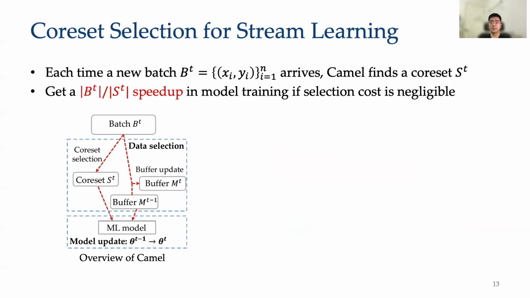This work studies the coreset selection problem for general classification tasks over data streams. So each time a new batch B_T arrives, we select a coreset for model training. In practice, the coreset can lead to a linear speedup in model training if the data selection cost is negligible.